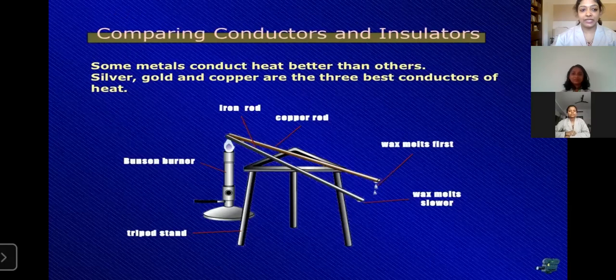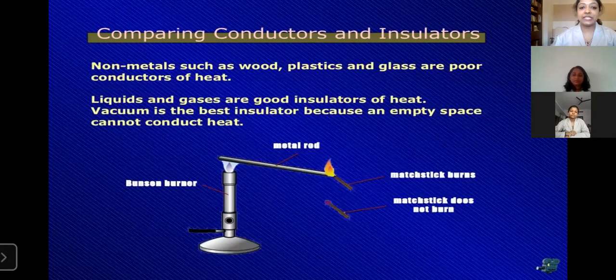Comparing conductors and insulators. Some metals conduct heat better than others. Silver, gold, and copper are the three best conductors of heat. Non-metals such as wood, plastic, and glass are poor conductors of heat, known as insulators. Liquids and gases are good insulators of heat. Vacuum is the best insulator because an empty space cannot conduct heat.